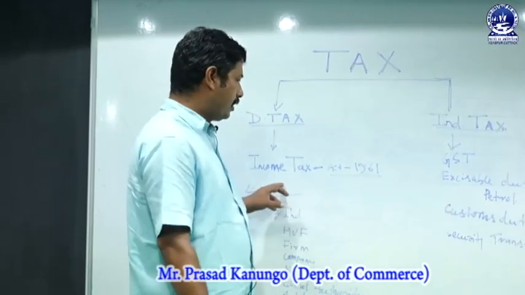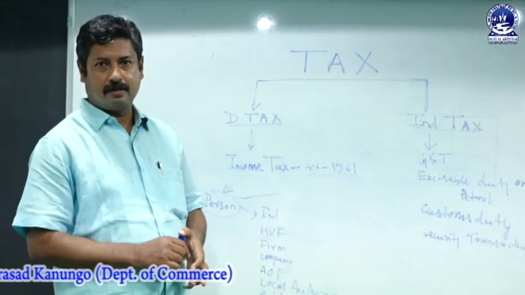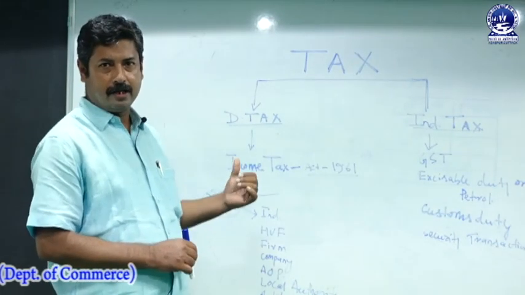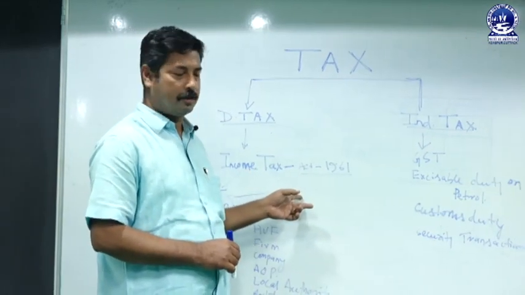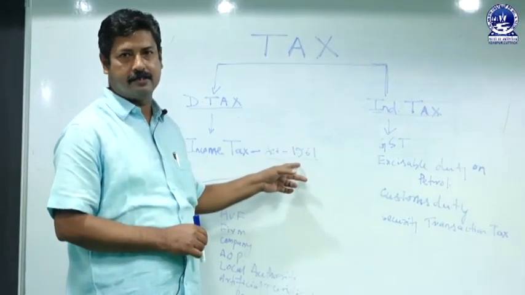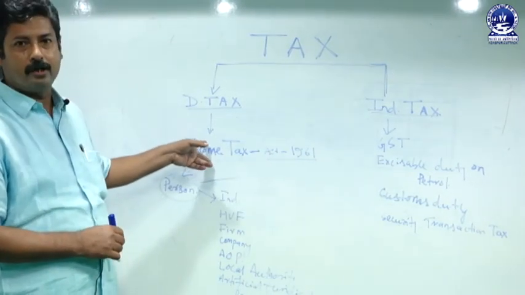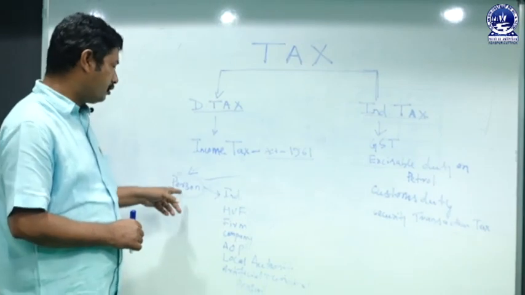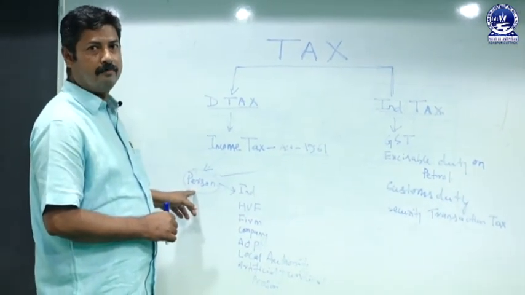As per the Income Tax Act 1961, each and every person of the country who earns income is bound to pay tax to the government of India. The persons who earn income must pay tax to the government of India.